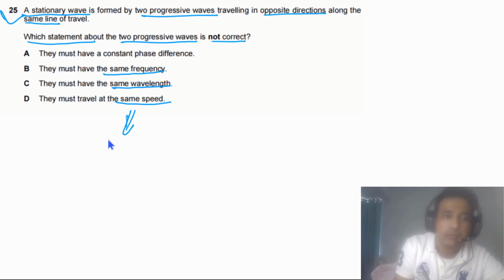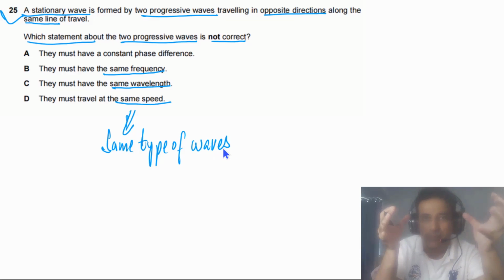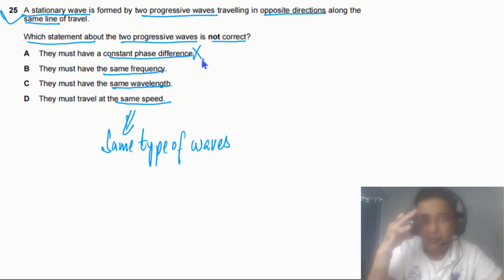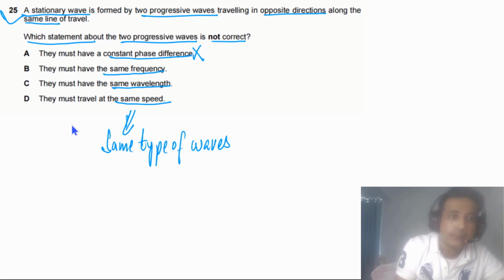It also means the same type of waves. Sound waves can form a stationary wave with sound waves, but sound waves cannot form stationary waves with light waves. So the same type of waves, and they must have a constant phase difference. This is incorrect. This is not a condition for stationary waves to be formed. So the answer for this question is A. We need to find out which statement is incorrect.